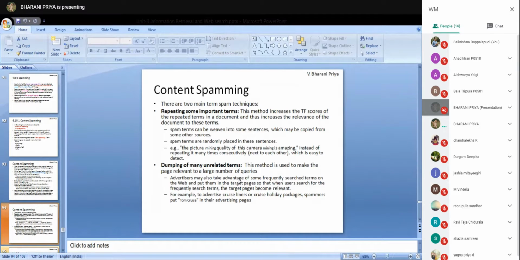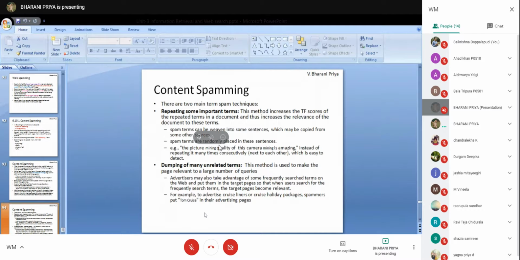What is the difference between repeating some important terms and dumping of many unrelated terms? See, the difference is that in the first, the terms which are repeated are relevant. For example, sometimes when you are writing a paper and you want to increase the content of your page, what will you do?